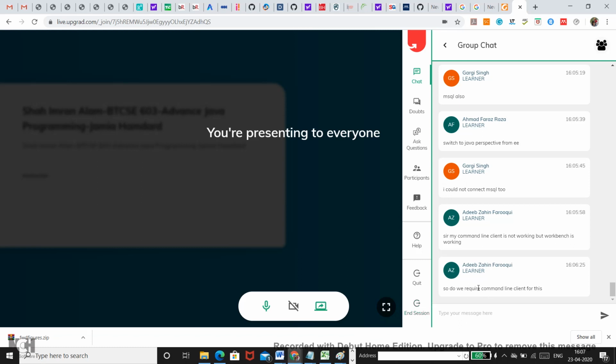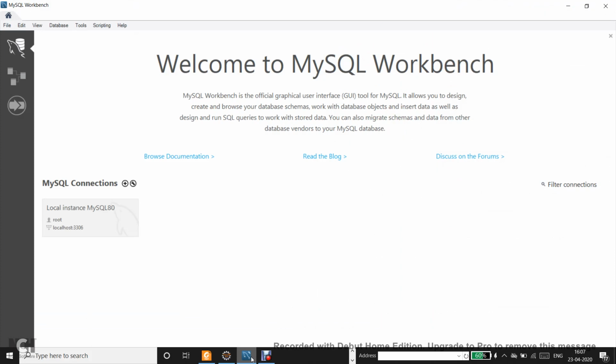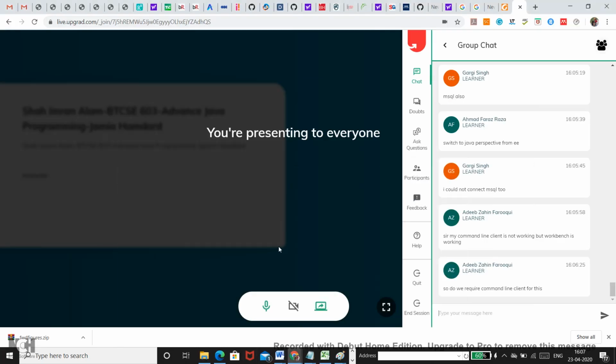As of now I'm answering: if you require a command line, you can either use the command line client for it, or you can use MySQL Workbench. MySQL Workbench is much easier. I will show you a few features of it. It has lots of functionalities. In fact, this will also help you in your projects. If you're doing any projects, this is going to help you drastically. You will find it a very good tool. There are many professional tools available, even for MySQL and other databases. This is of course free.